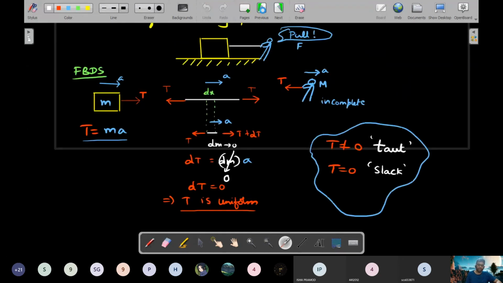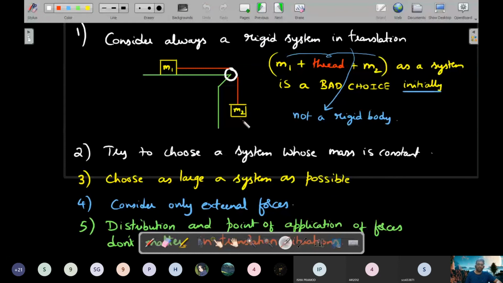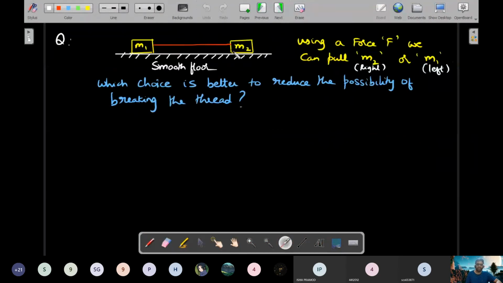Unlike the table problem, here I can't call this entire thing one system because it is not rigid. The shape will keep changing. This L-looking shape will acquire different shapes. Whereas this one, once it translates at every state, you take a picture of that, it will be overlapped onto the previous picture perfectly. So I can always take that.